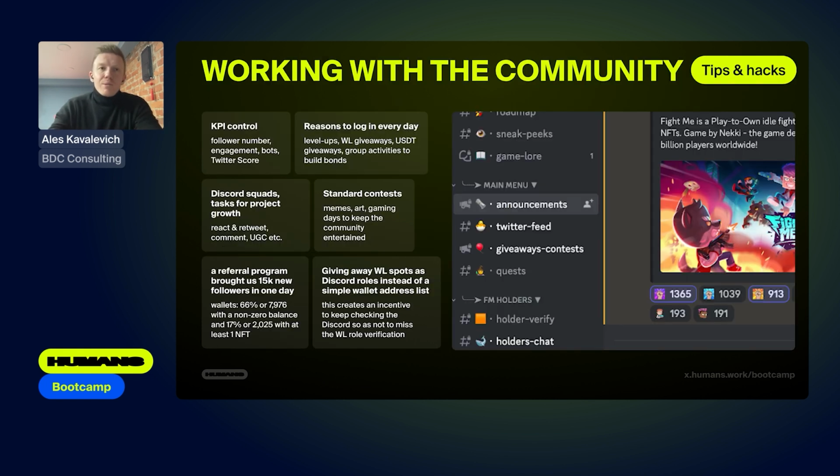Now, working with the community. First of all, of course, working with the community is about management. So we all start with the definition of KPIs, which are not fixed, which are dynamic and can change almost every week, depending on what activity is going on or what intensity is now on the project. For that, we have a special person in our team, the lead community manager, who oversees everything, sets the schedule, and sets the KPIs that are mandatory.